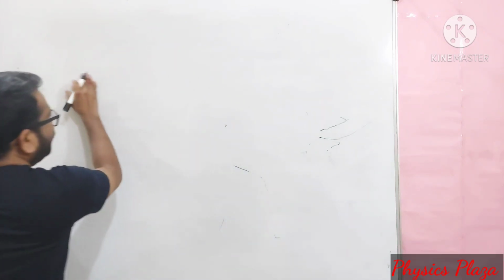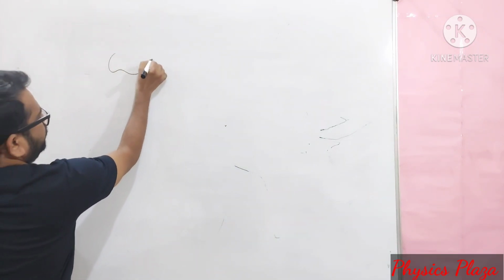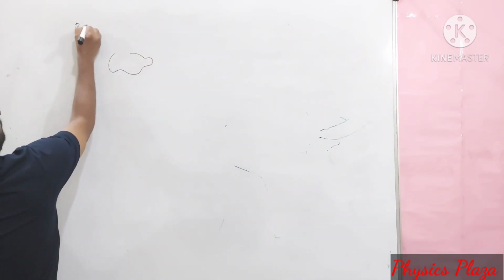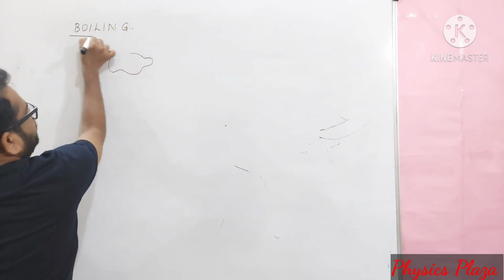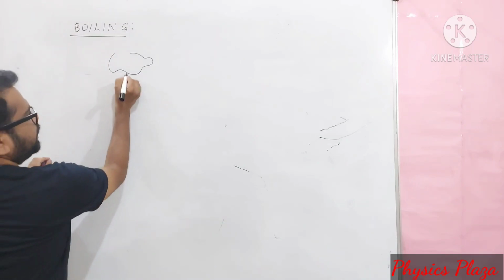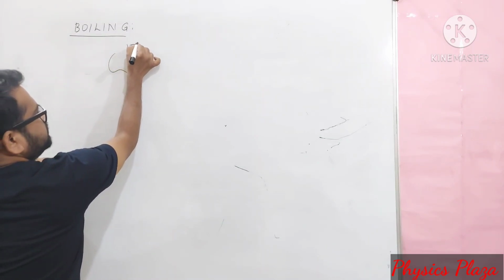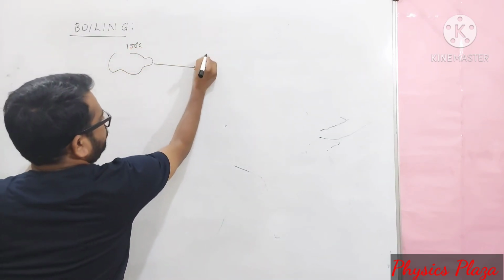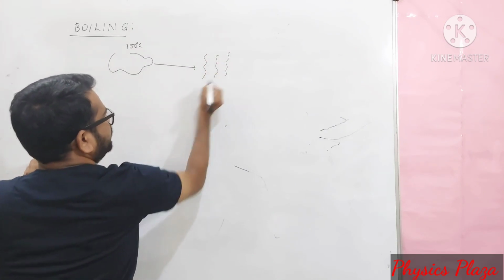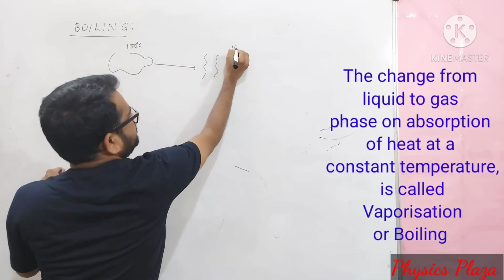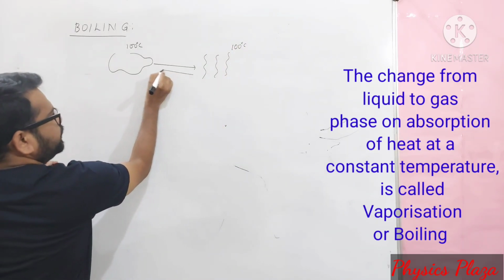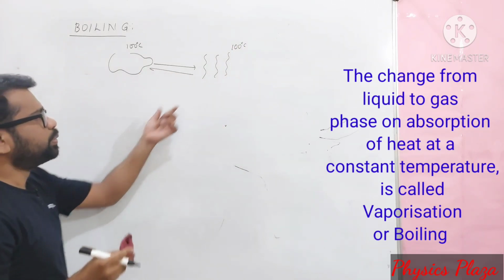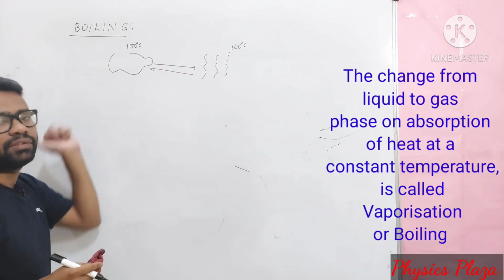Children, for pure water, boiling point will be 100 degrees Celsius. So I can say that at 100 degrees Celsius, it gets converted into vapor. Of course, if heat is rejected, again from vapor state we will get a liquid state.